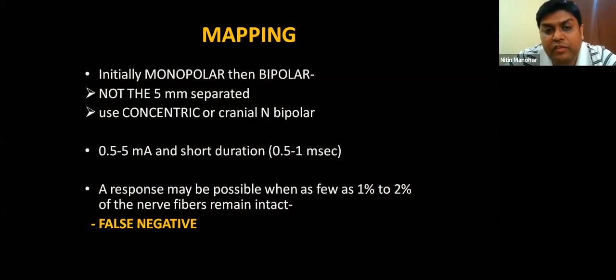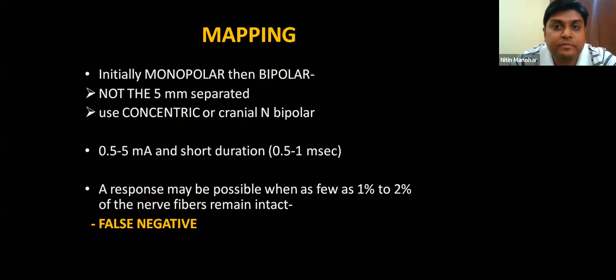For identification of a cranial nerve, we start higher, with around 5 milliamperes, and then come lower. If you get a positive stimulation at 0.5 milliamperes, that means you're directly on the nerve. The problem with this EMG monitoring, which most people who do IONM do, is that even if 10 to 20% of the nerve fibers are intact, you get a triggered EMG response. So the patient will wake up with a deficit even though you have a proper triggered EMG response. That's where the whole crux of the problem lies. So we need to advance into other modalities.